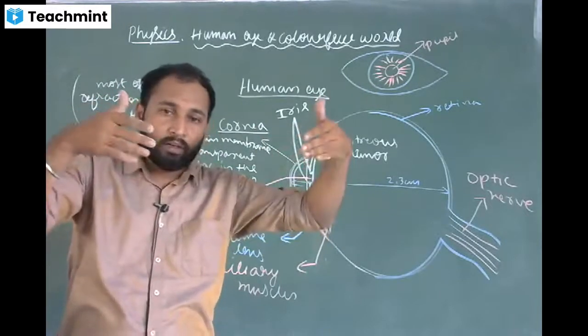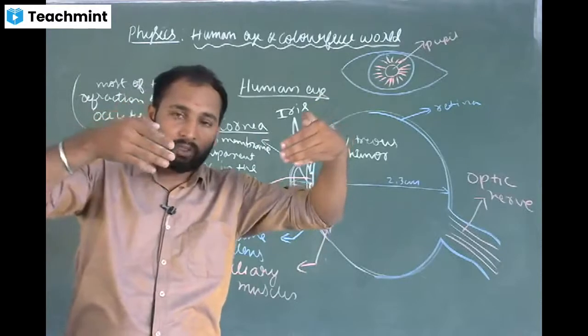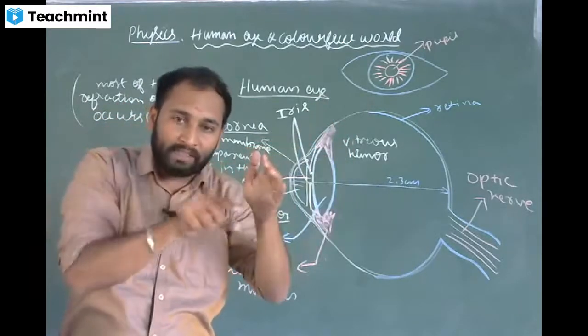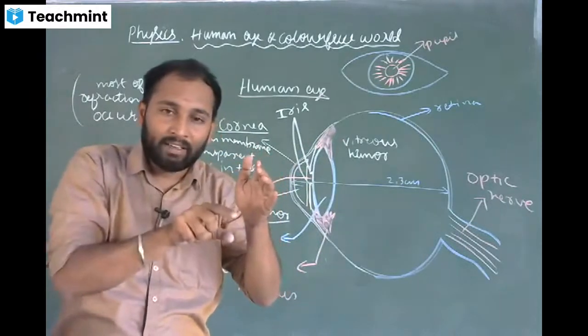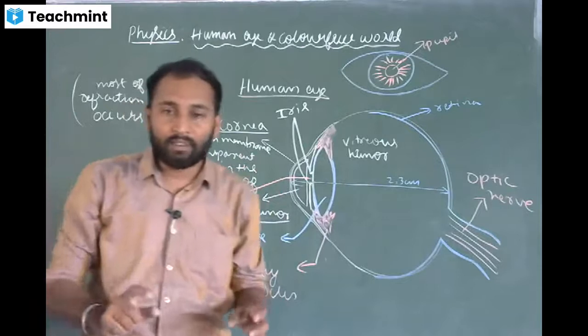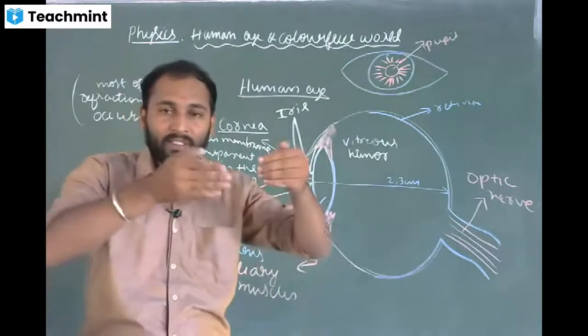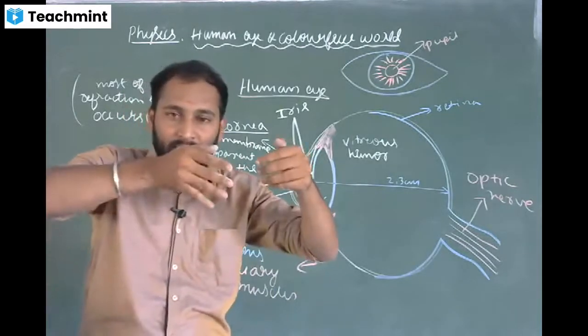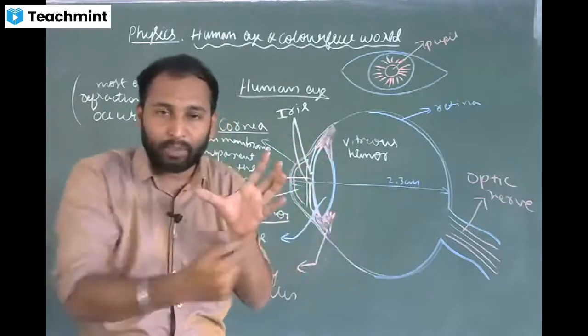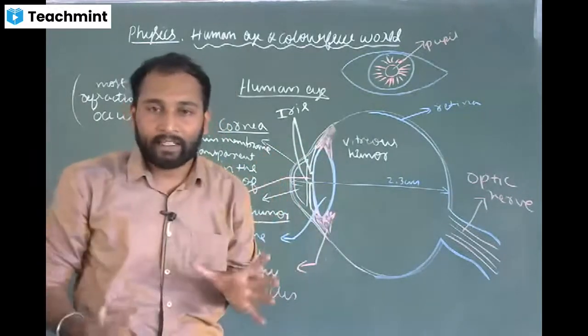Okay, so once this dark muscular diaphragm closes, the pupil size will become very small. So suddenly if you enter a dark room, what happens? There won't be any light. So what happens? This iris will expand. So by expanding iris, the size of the pupil will increase.